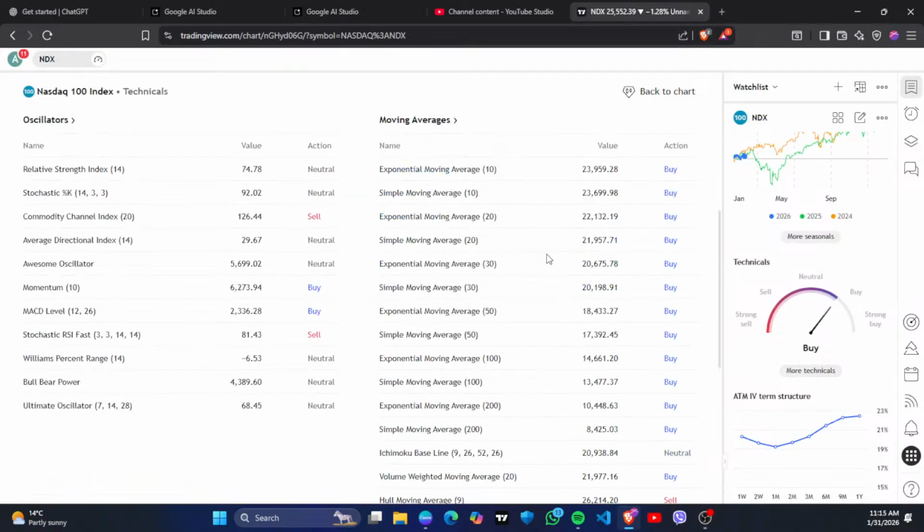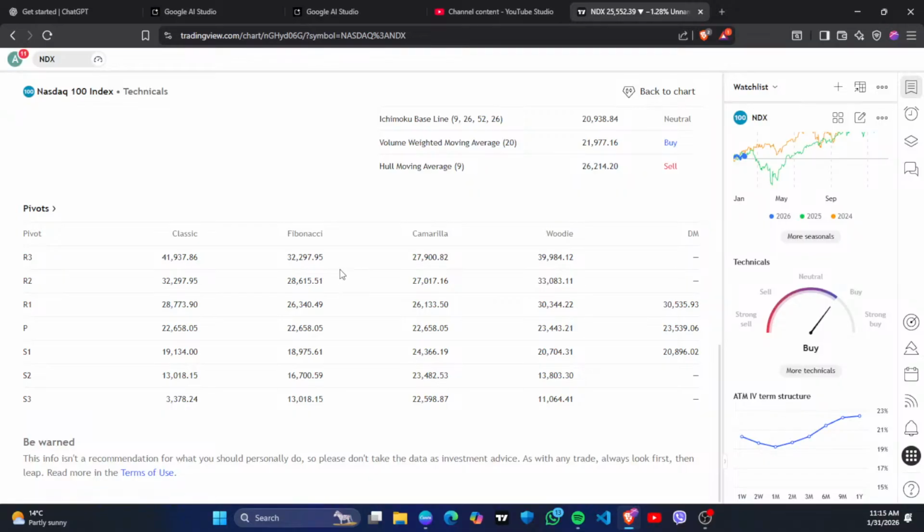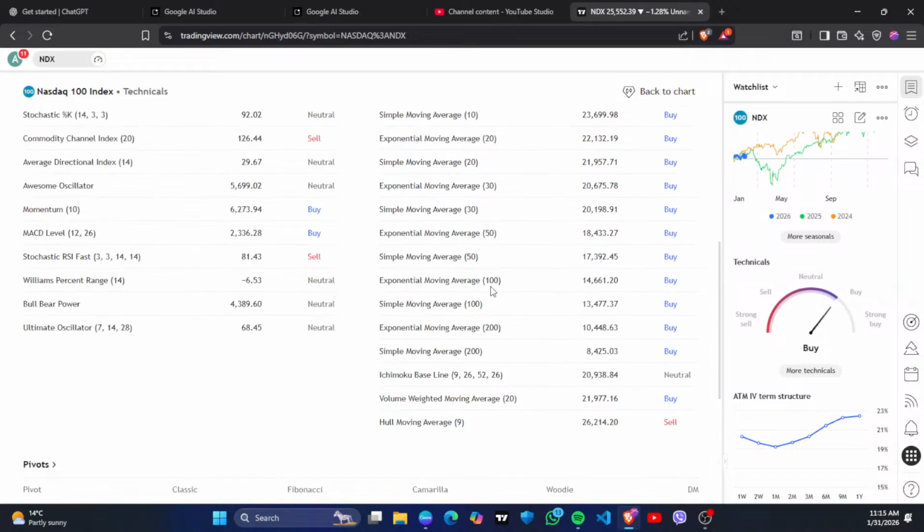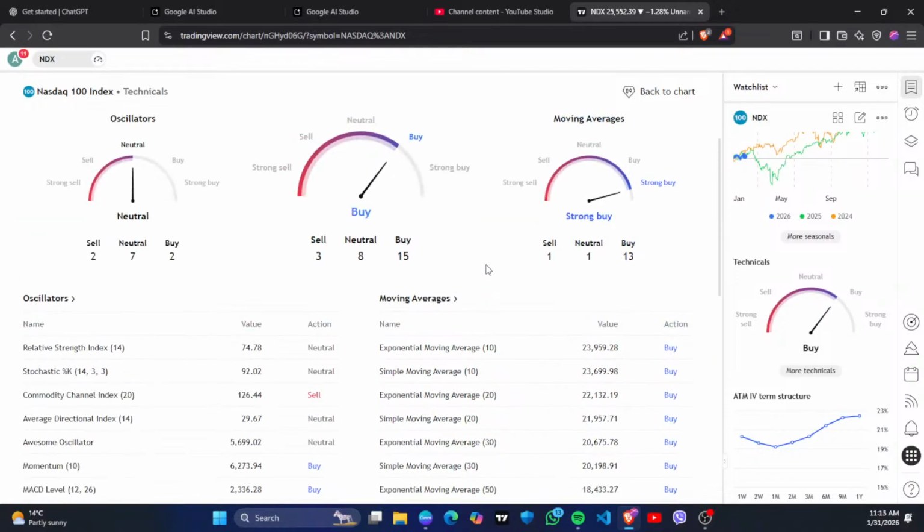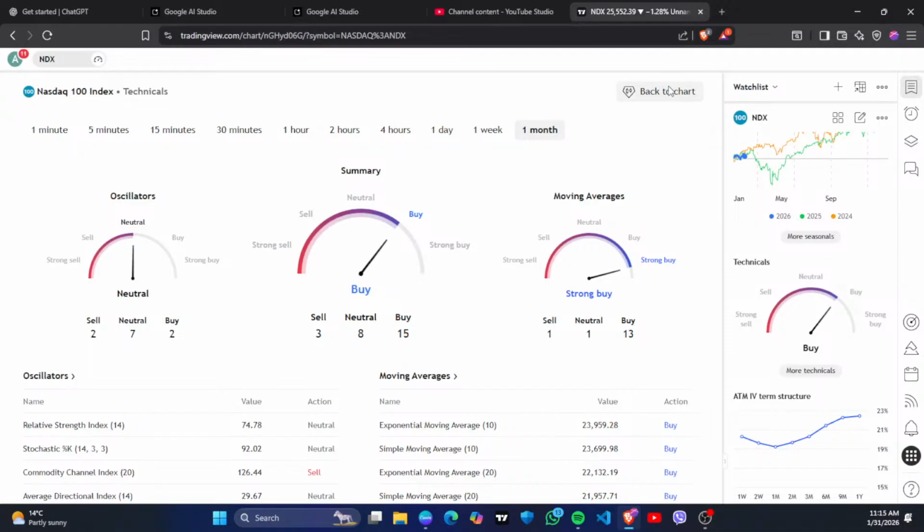So try to be here, and always try to buy in the support zone. Okay, and the second support was around 19. Then third support, Fibonacci also: 32, 28, 26. Now we will discuss Fibonacci also. Then 18,000, 16,000, 13. We don't need much more about this. Just try to be long, try to hold the stock for 2 or 5 years. Then you can maximize the return, like most hedge funds do. It will provide quite a good and high return.